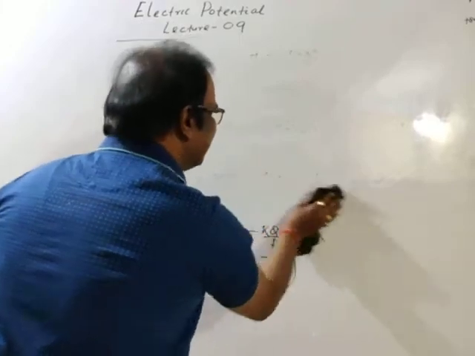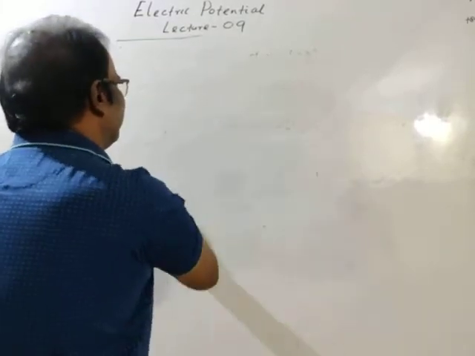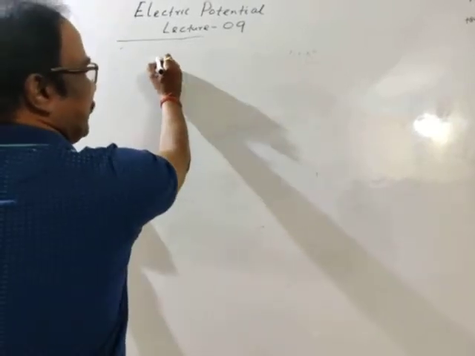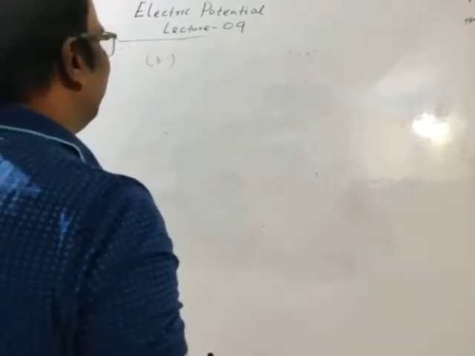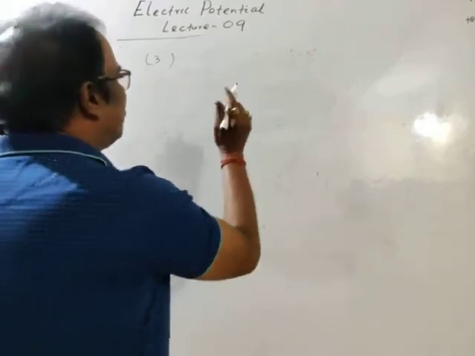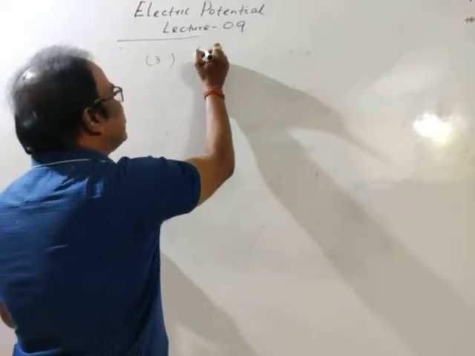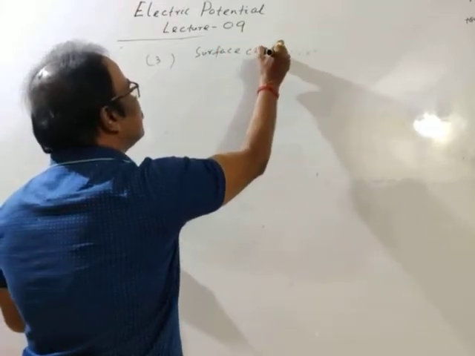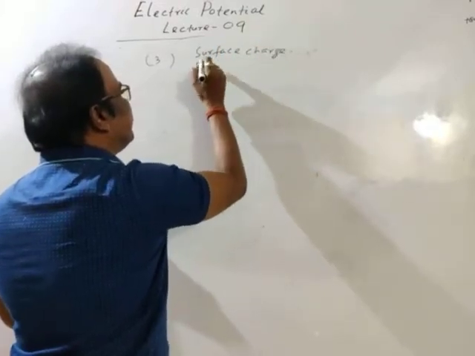Then question number 3. I will now change the question a little bit, but before going to the question, this is the fundamental: surface charge density.